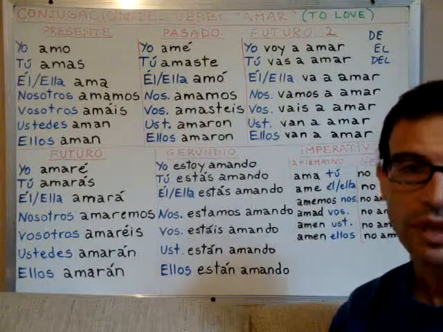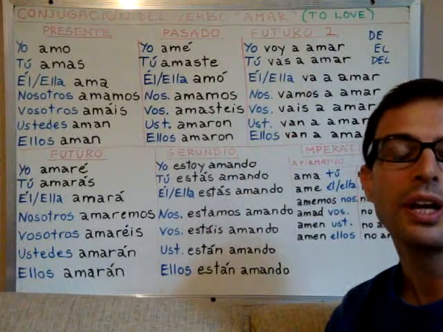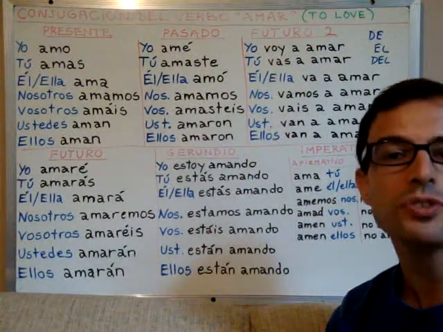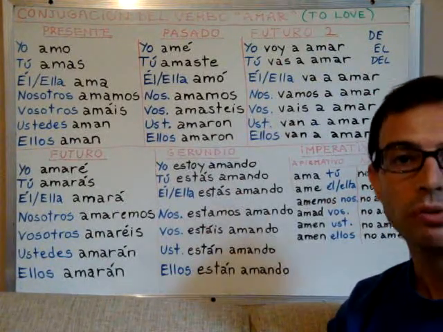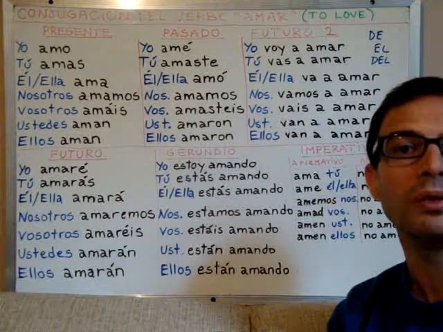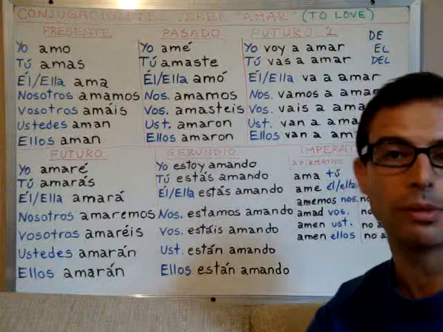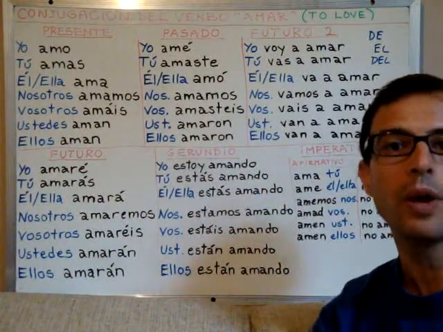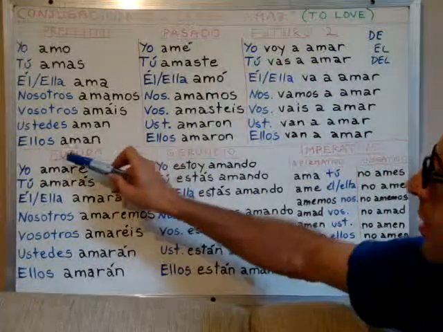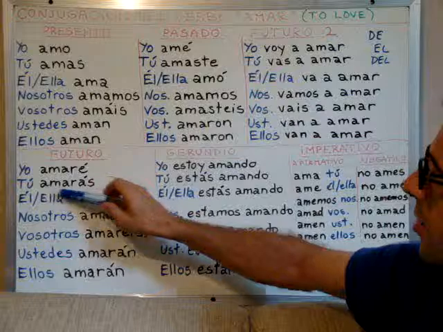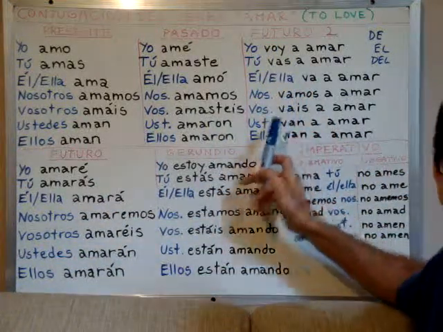Because in Spanish the common future or simple future is a conjugation that we do not have in English, okay? In English, however, when we use the future tense, we use the auxiliary verb will, and then we add the verb in infinitive, right? For example, the future of eat, we say I will eat, right?